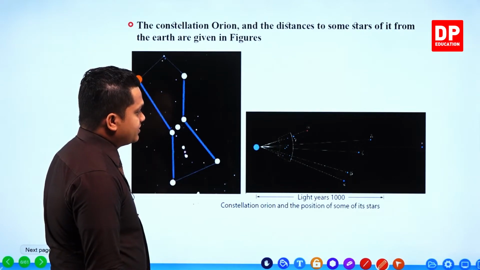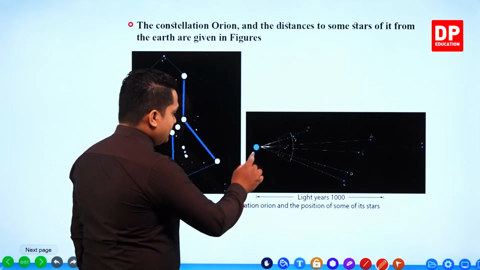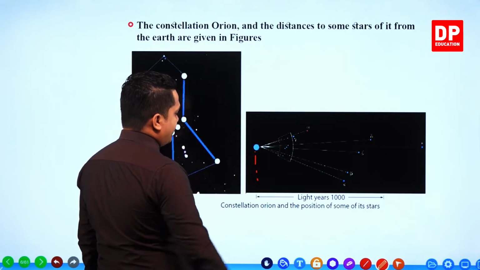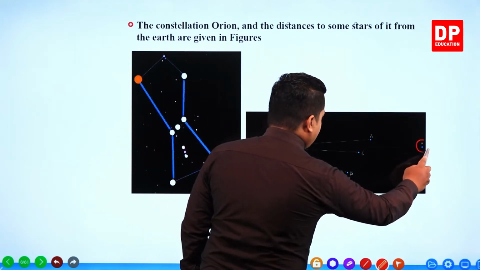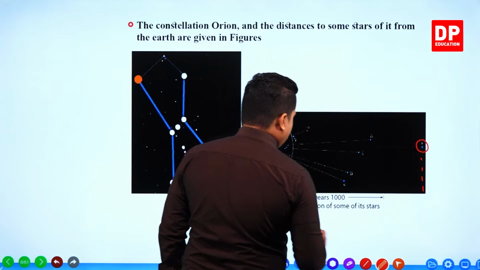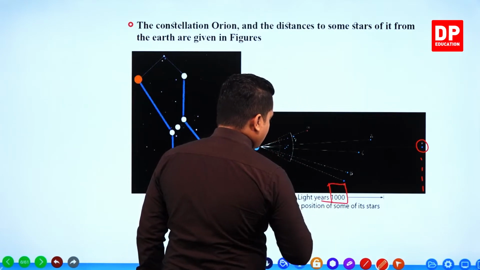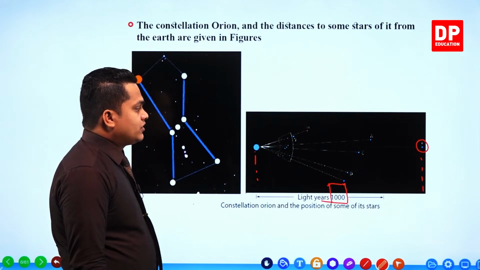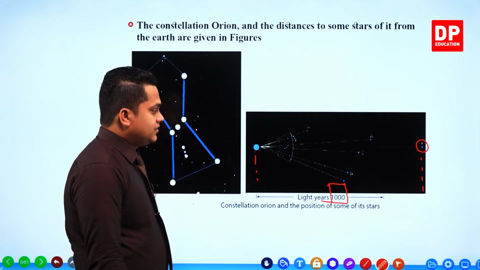From this place, which is planet Earth, to this particular area is about thousands of light years.